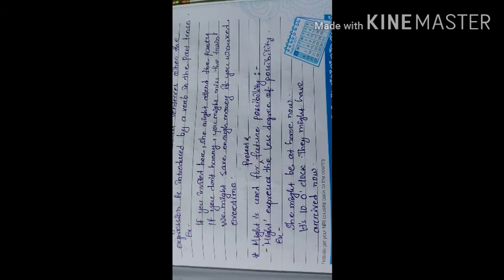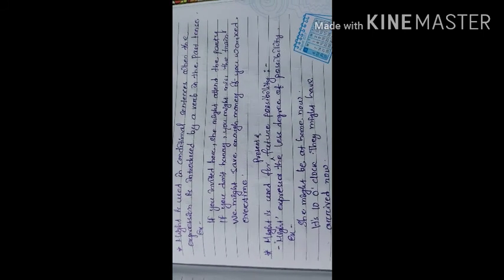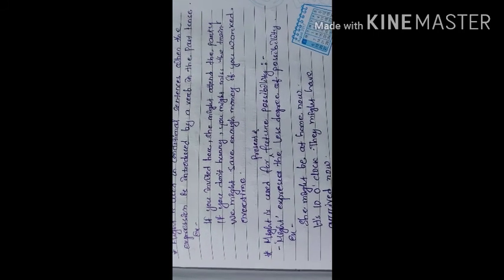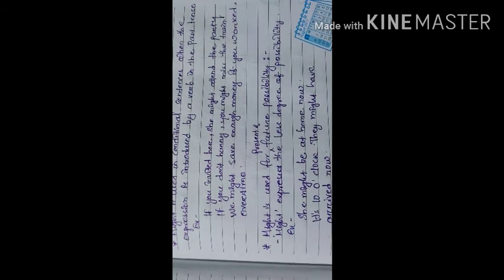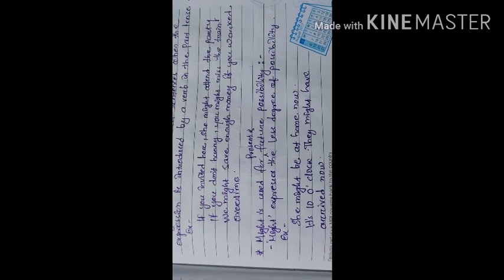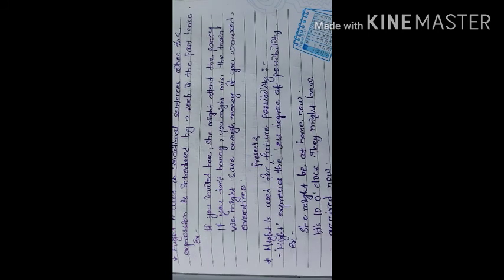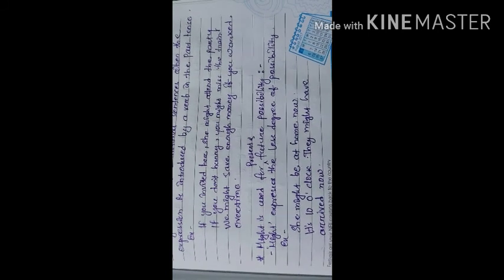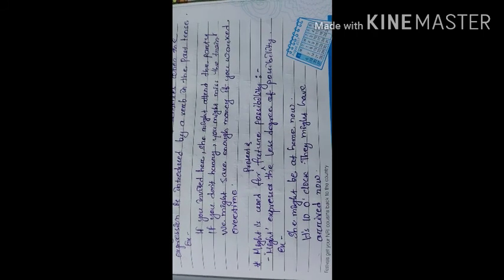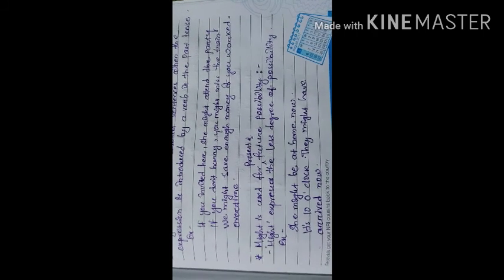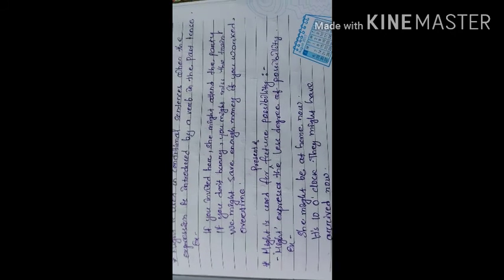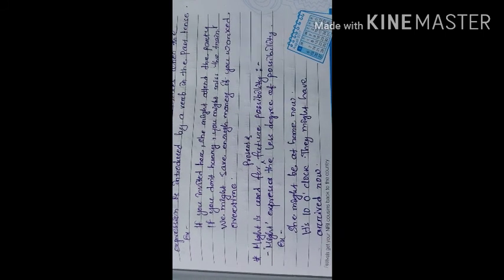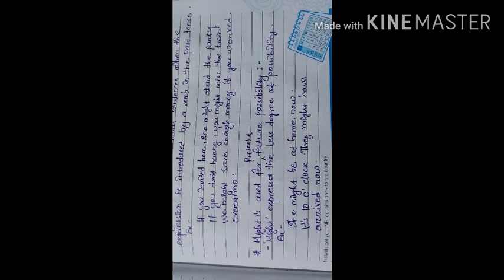Might is used for present and future possibility. We have already discussed it. Might expresses less degree of possibility. When there is less degree of possibility, we should use might. When there is high degree of possibility, we should use may. Like, she might be at home now. Here the less possibility is that she might be present at home. It's 10 o'clock. They might have arrived now.